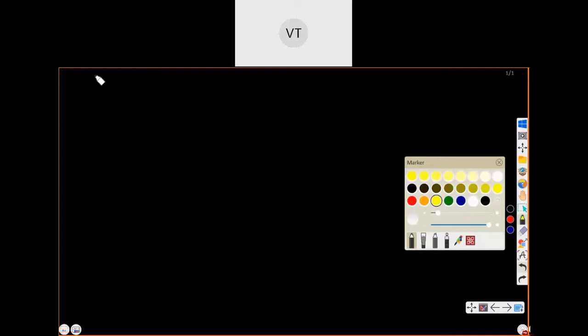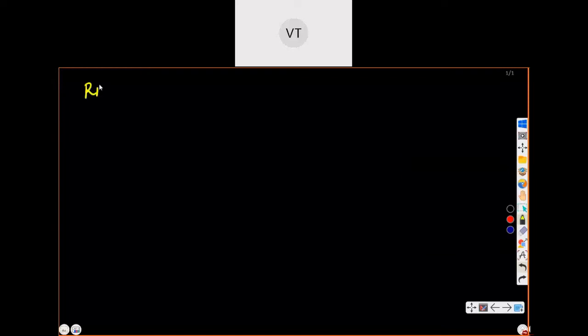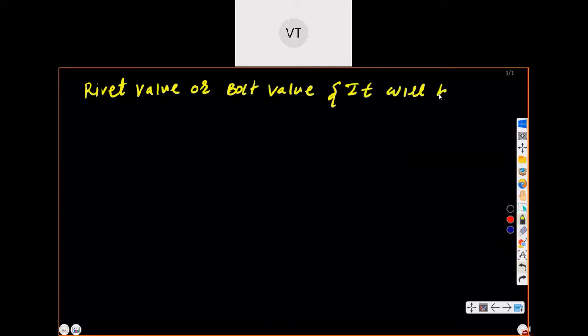So next is reweight value, or bolt value. What is this reweight value or bolt value? It will be the least of the shearing value and bearing value.